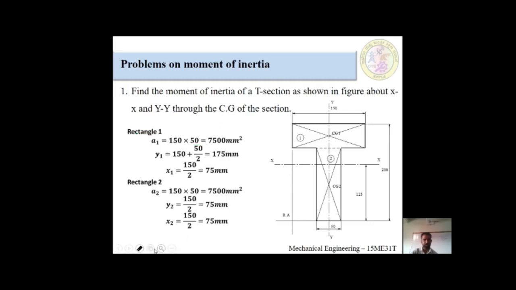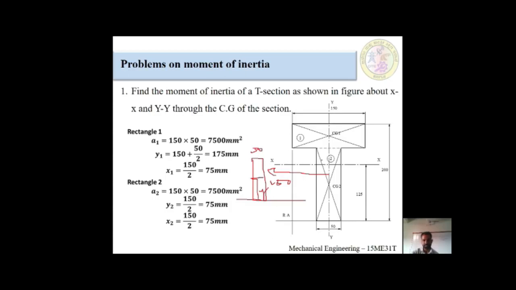Now I am going to calculate the second component. This is the second component, vertical in a fashion like this. I am taking this component outside. This distance would be 50 millimeter and this distance would be 150 millimeter. It is on the axis of this horizontal line. From here, go half of the component. This will give you the y value.